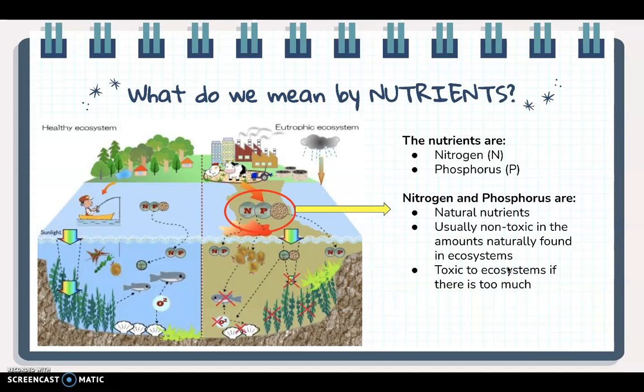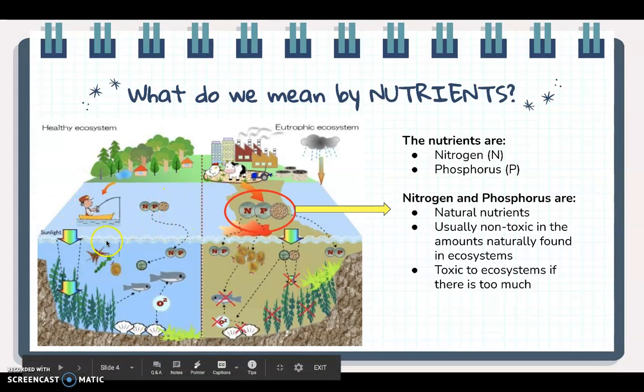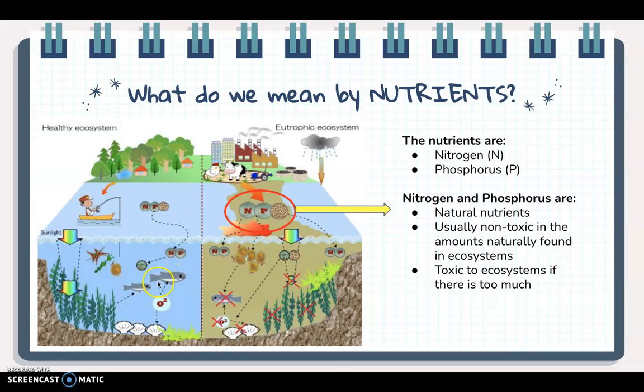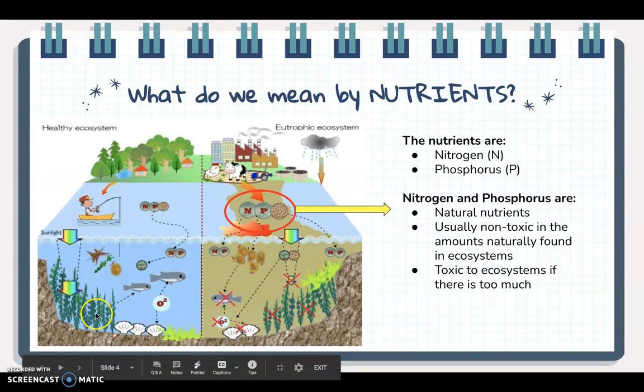So, when we say nutrients, we mean nitrogen and phosphorus. In these two pictures, you see both of those. The N means nitrogen, and the P means phosphorus. Well, these two nutrients are in both ecosystems, and this one's healthy. So what you see here is that nitrogen and phosphorus, they're natural, and they're usually not toxic in the amounts naturally found in ecosystems. So here we see it's healthy, the fish are doing fine, and so are the plants.